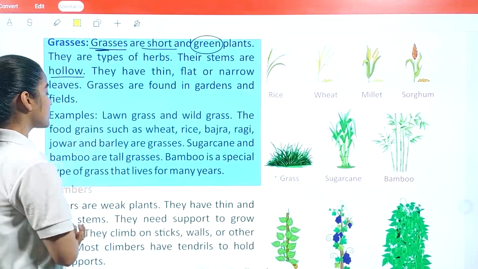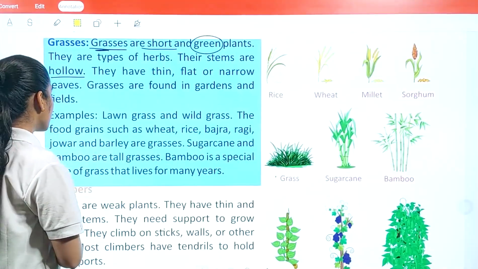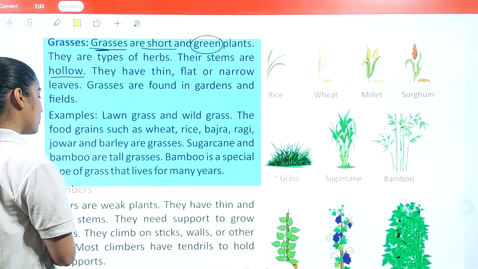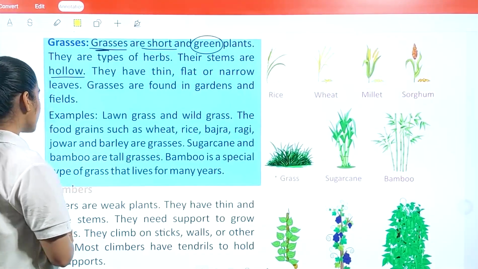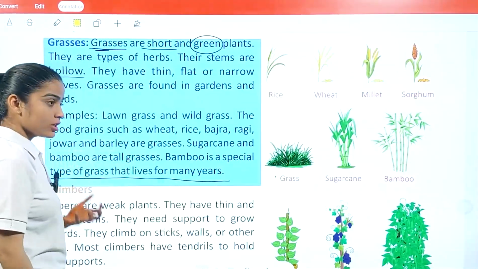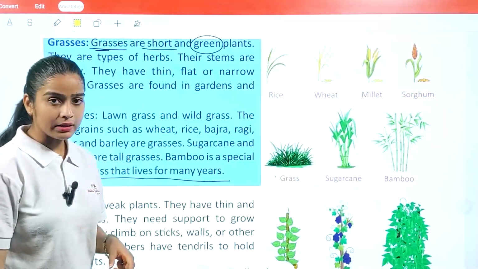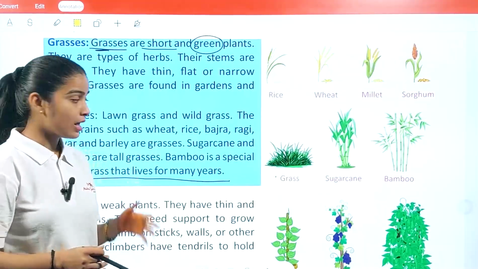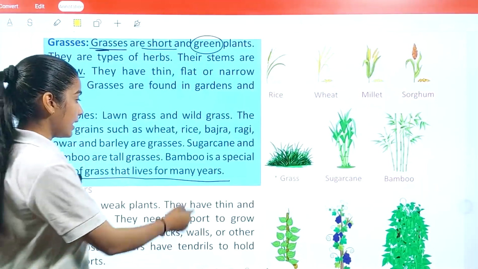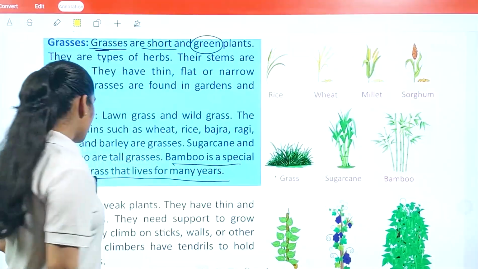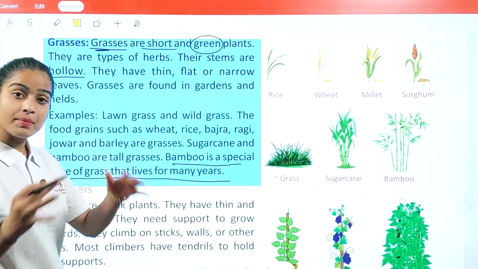The food grains such as wheat, rice, bajra, ragi, jowar, and barley are grasses. Sugarcane and bamboo are tall grasses. Bamboo is a special type of grass that lives for many years. So in the herbs category, we already understand that these types of plants do not live for a longer time period. But bamboo, which is a type of grass, is a special one because it lives for many years.